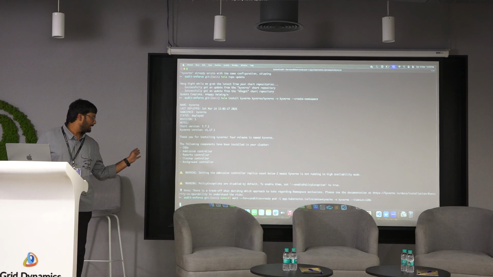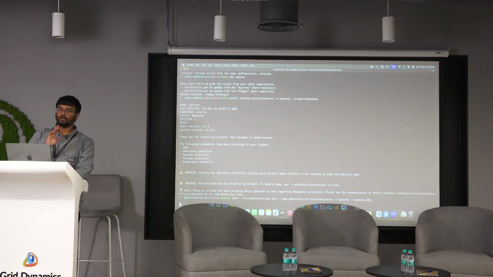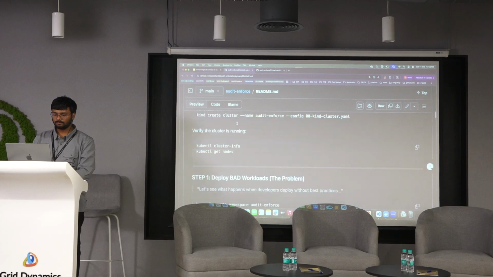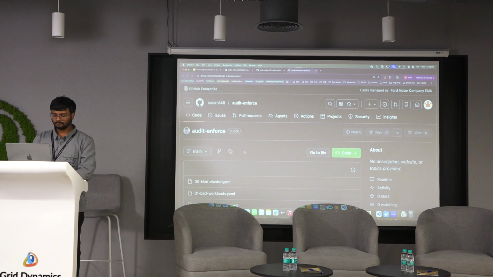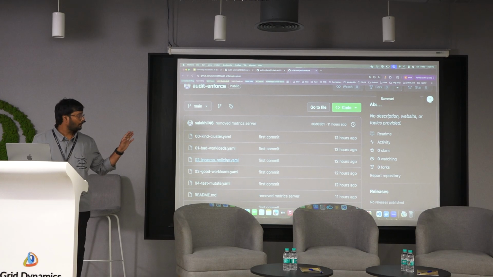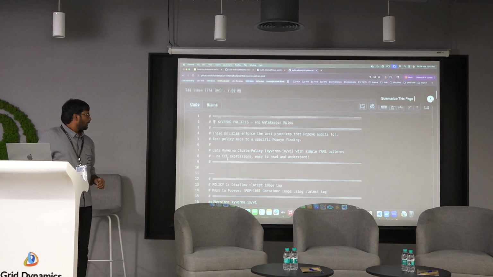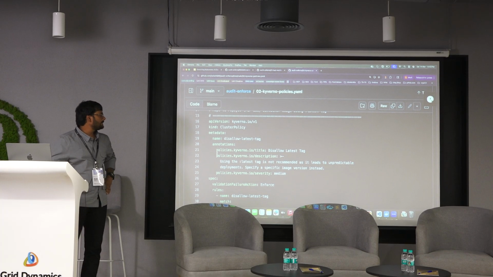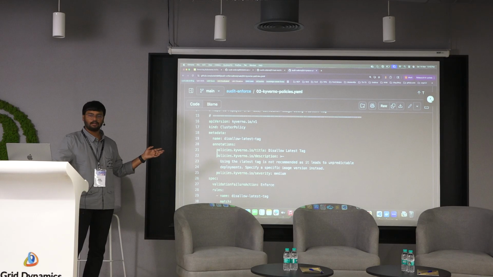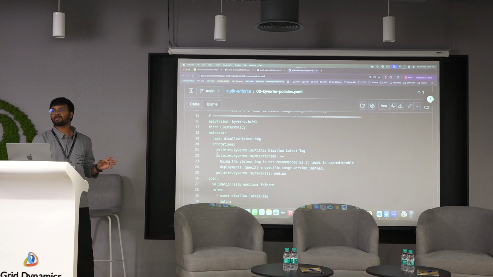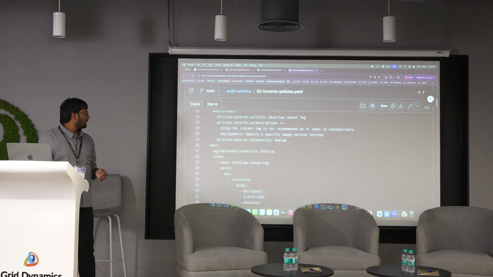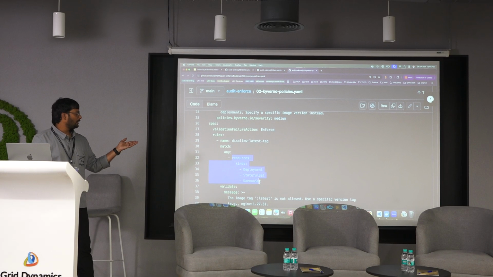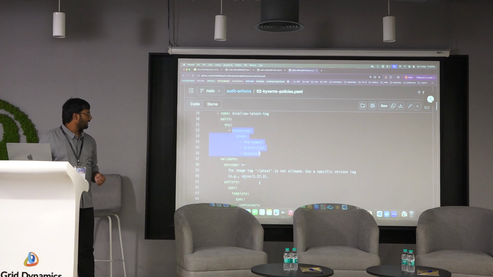Yeah, so this will be getting created. In the meantime, we'll see the policy, what exactly is there as part of the policy file. So this is the policy manifest. If you can see, I have created a cluster policy. One is for disallow latest tag. So after applying this policy, it will not allow any resources which are having a latest tag. If you see the specs, these are the resources this policy will be applied to: deployment, stateful set, and daemon set.